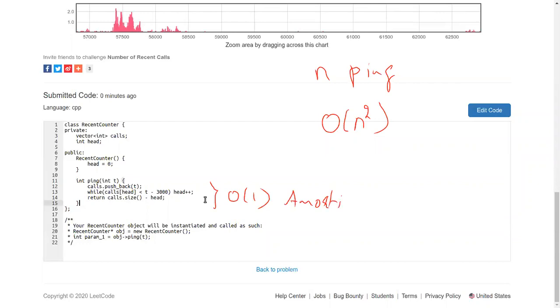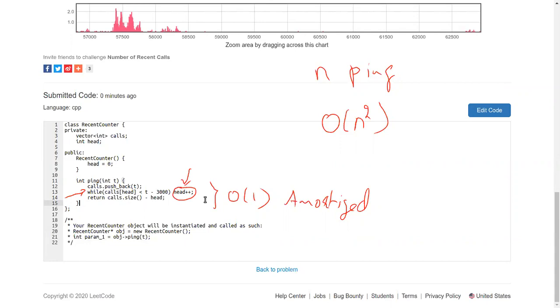What amortized cost means here is that sometimes the while loop is going to run for some number of times, maybe more number of times. But when it does that, head is already going to move, and head is never going to go back. So the number of times this head is increased is not more than n overall, because head will never cross n.